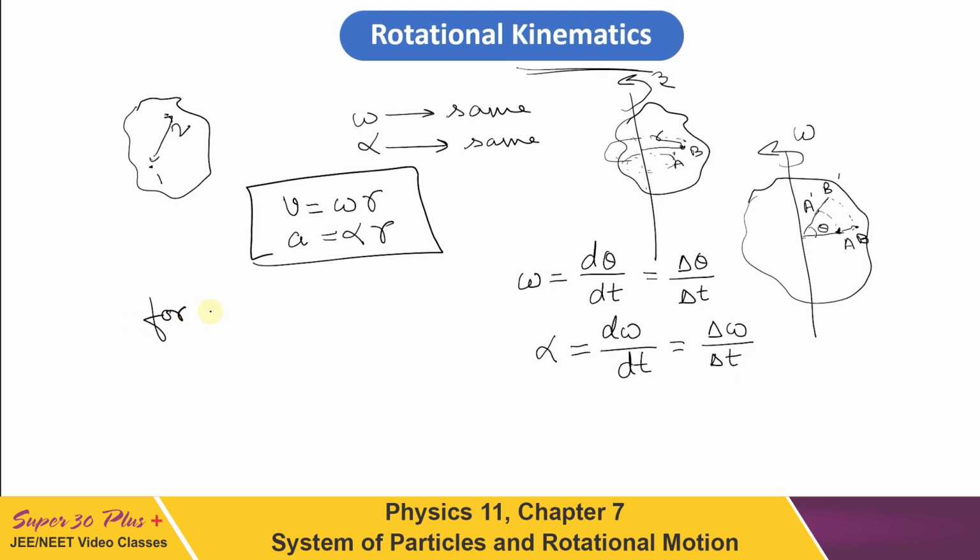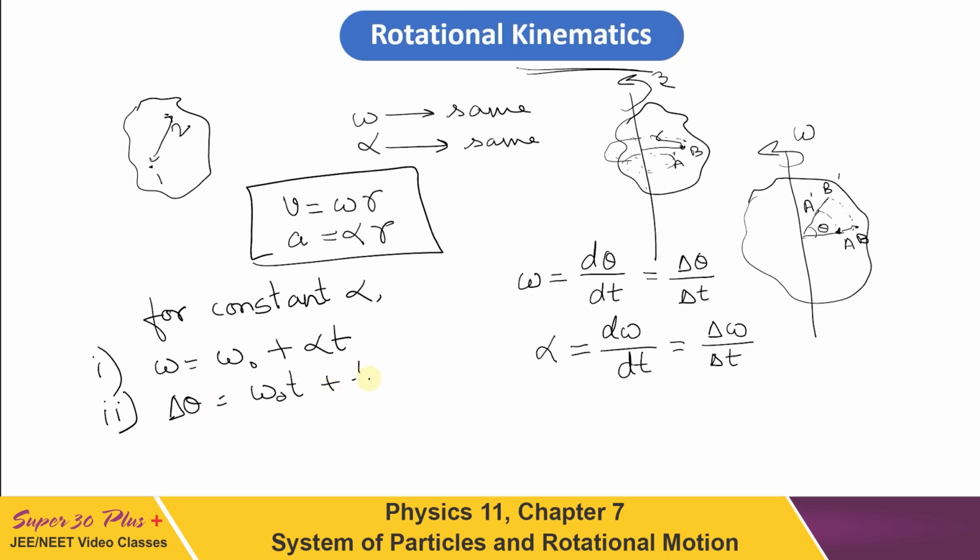And we can of course apply them for constant acceleration. Here alpha has to be constant. So for constant alpha we can write all three kinematical equations. Omega is equal to omega naught plus alpha t. Second, delta theta is equal to omega naught t plus half alpha t square. And the third one, omega square is equal to omega naught square plus 2 alpha delta theta. These are the three similar equations we had written for translational kinematics, and they are used here also.